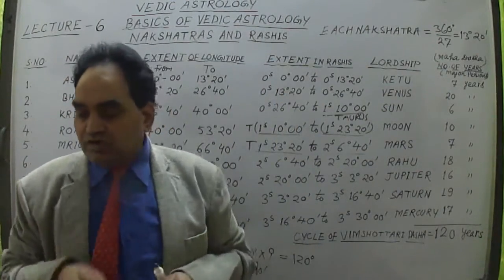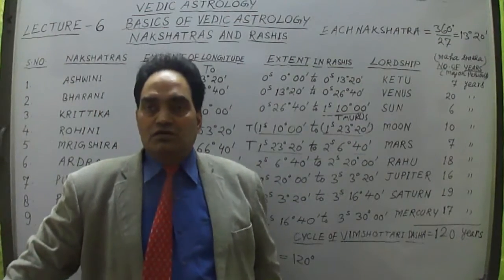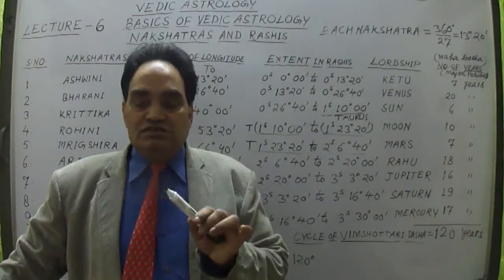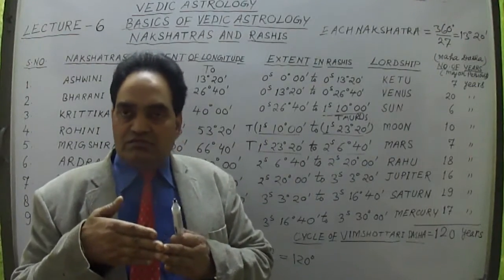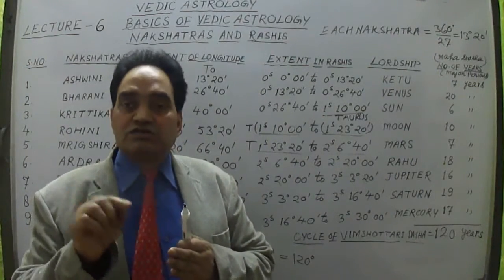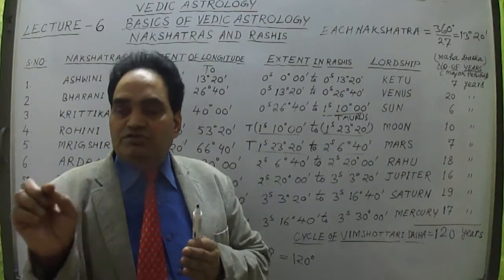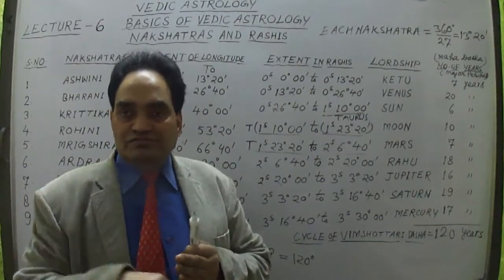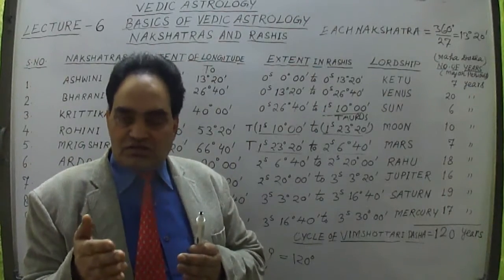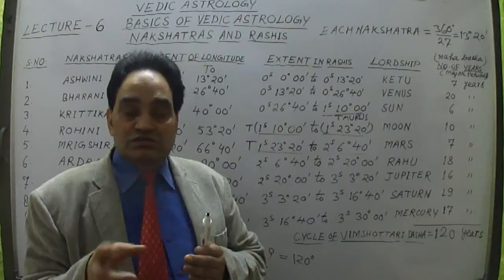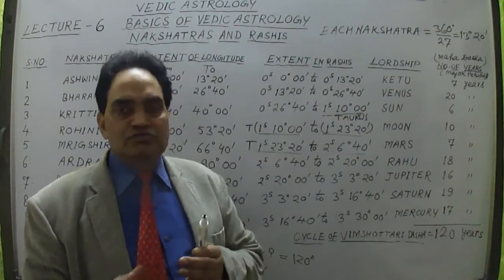So in which part of a nakshatra, or in which quarter, a person is born, at what degree the Moon is lying in a sign, and that degree of that sign is falling in which nakshatra. That nakshatra has certain degrees. So that degree is of which nakshatra in which sign, that we have to find out.